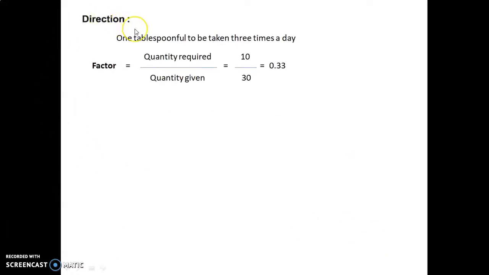The direction for our today's experiment is 1 tablespoonful to be taken 3 times a day. And this is the factor, as we already discussed, quantity required upon quantity given is equal to 10 by 30, that is equal to 0.33.